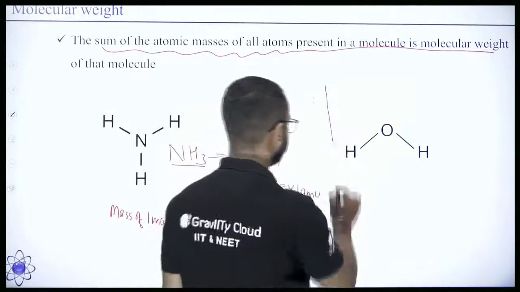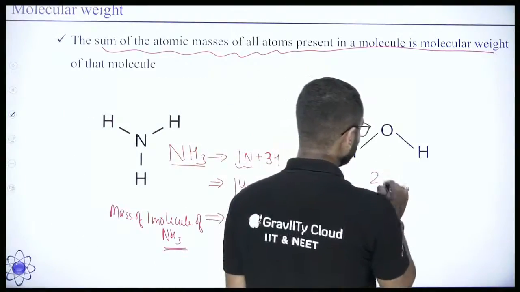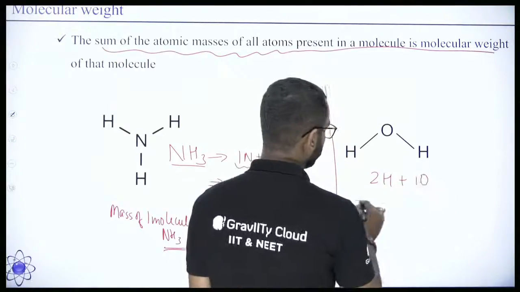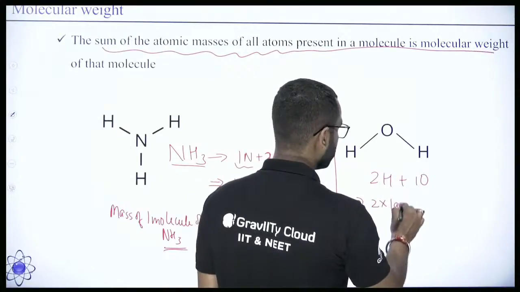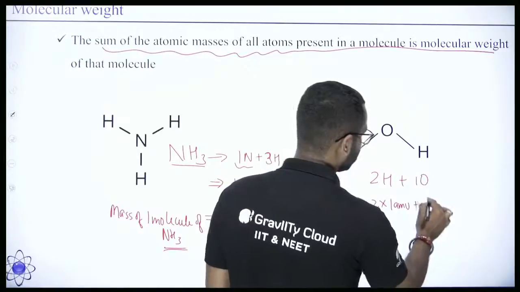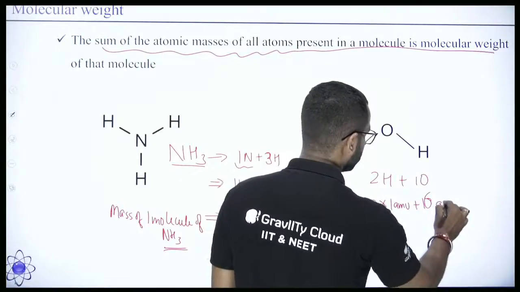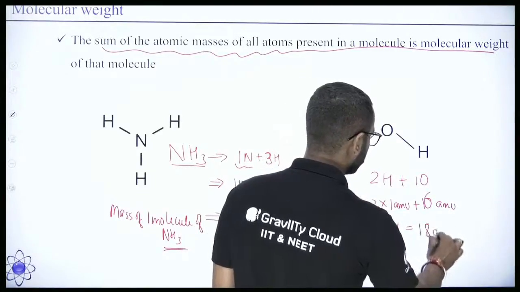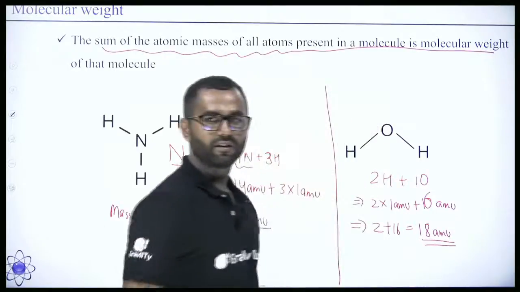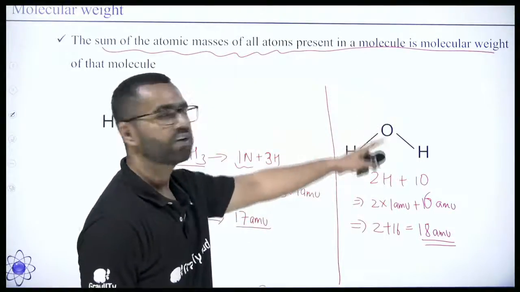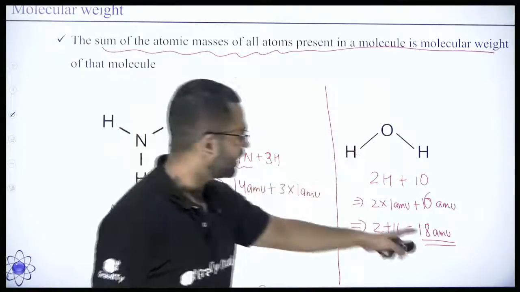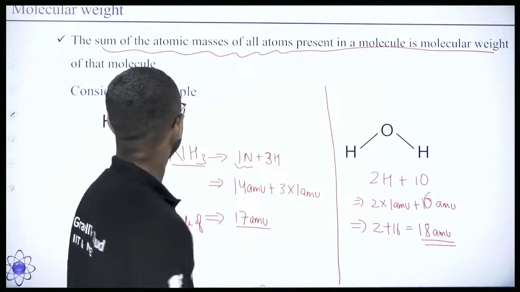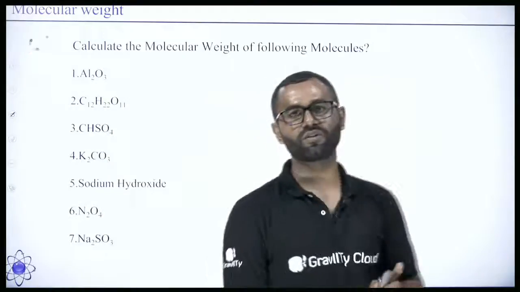Right? Similarly, water. In case of H2O, we have 2 hydrogen and 1 oxygen. So total mass is equal to 2 into 1 AMU plus 1 oxygen, which means 16 AMU. So 2 plus 16 is equal to 18 AMU. Right? So the mass of one molecule of water is 18 AMU. The mass of one molecule of ammonia is 17 AMU. Simple, right?